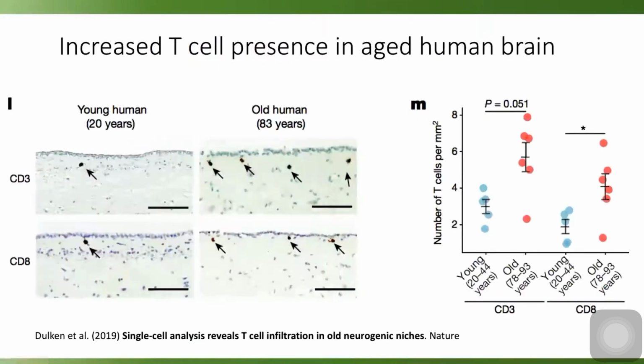Also in post-mortem human tissue samples, you see more T cell infiltration. In the young human, you see few CD3 and CD8 positive T cells, but in the old, you see more, and that is quantified here.